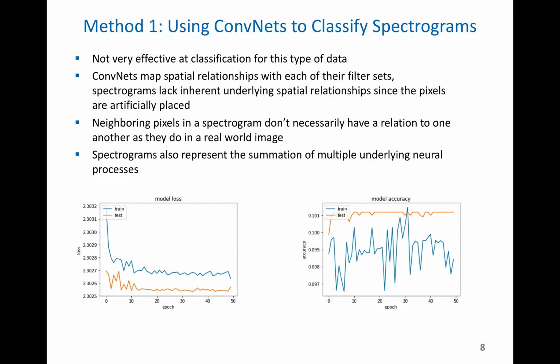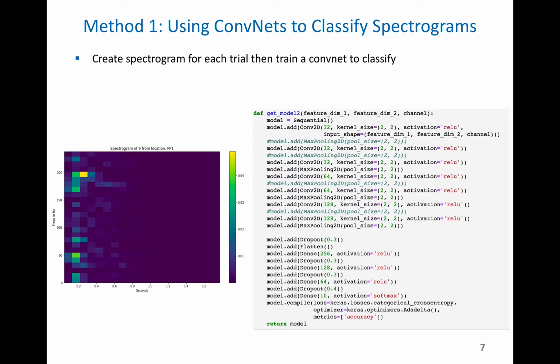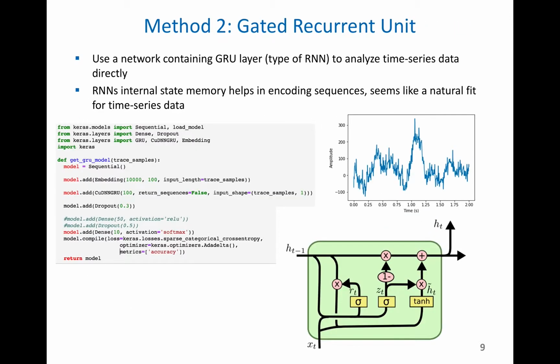make that point here. Another issue is that spectrograms represent the summation of multiple underlying neural processes. The way a spectrogram works is we record EEG data, which is thousands and millions of neurons firing at the same time, and they oscillate at varying frequencies. We're picking up the results of those oscillations at the surface of the scalp. So instead of one of these pixels coming from a specific neuron or a specific unit, this is the summation of millions of neurons, so it's not a single unit. And this one next to it might be the summation of a million different neurons. So that lack of a single unit, single pixel relationship makes it very hard for convolutional neural networks to do well in this kind of a setting. So that's why we think it didn't do very well.